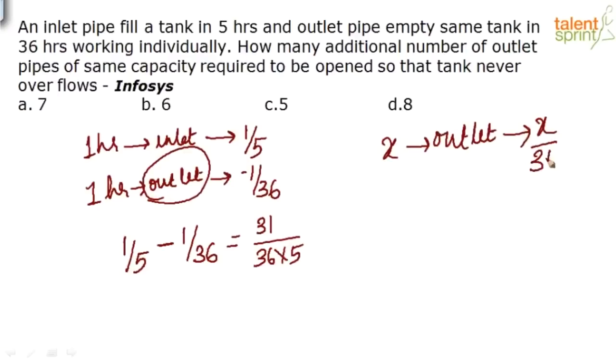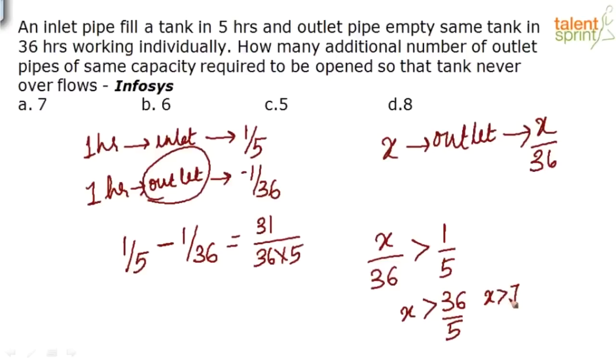36, correct? When the work done by these outlet pipes is greater than the work done by the inlet pipe, then only the tank will not be filled, right? So if x by 36 is greater than 1 by 5, then the tank will not be filled, correct? So what is the value of x? We know that x is greater than 36 by 5. So roughly 36 by 5 is 7, right? So I can say x is greater than 7. So only when x is greater than 7, the tank will not be filled.